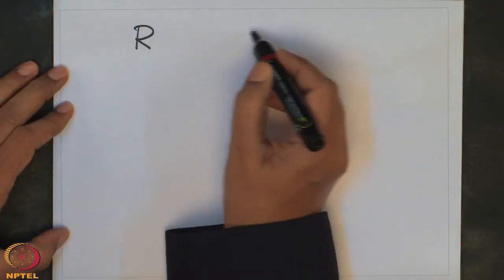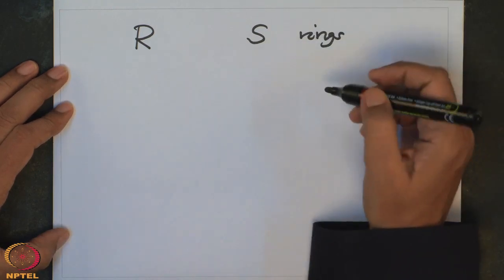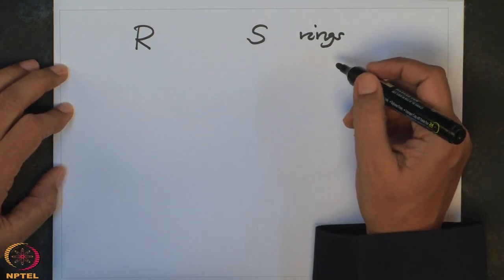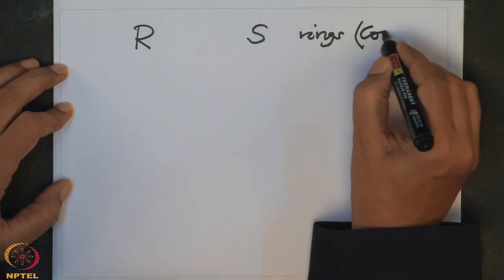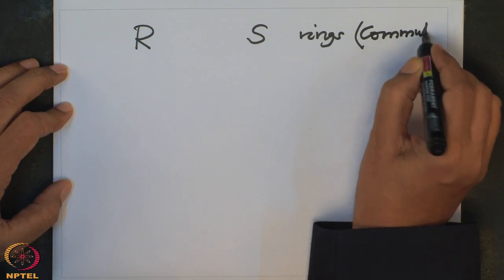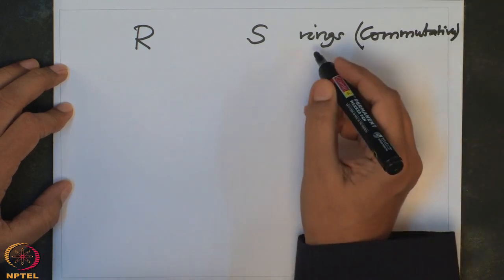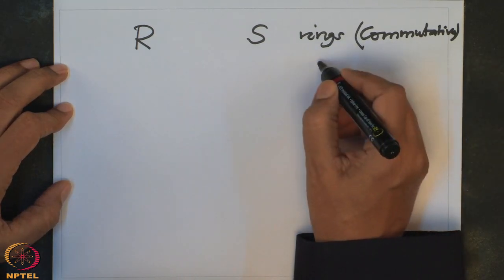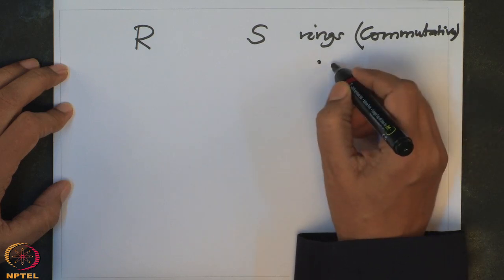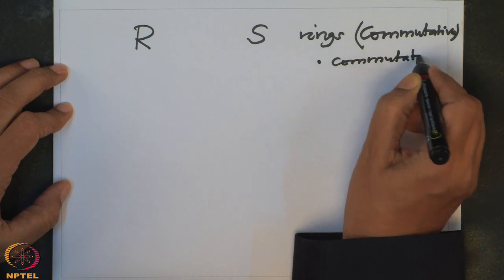So when I have two rings R and S, before I go on more generally, when I said rings even earlier, I always mean commutative. That means the addition operation is commutative, and in addition to that, the multiplication operation is also commutative.